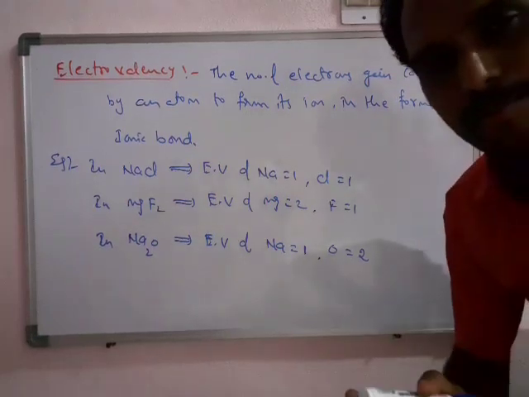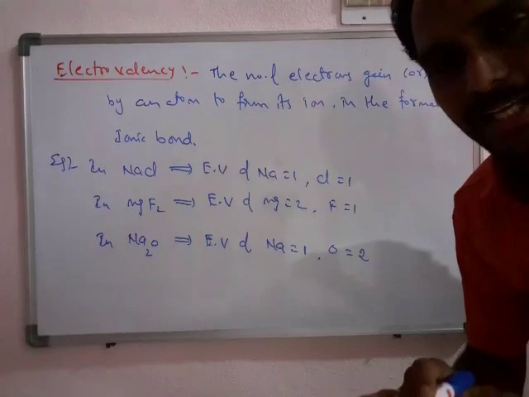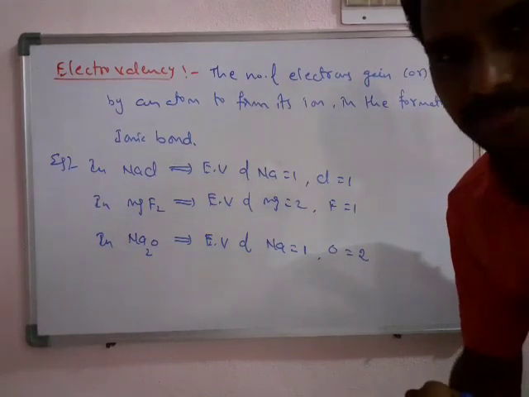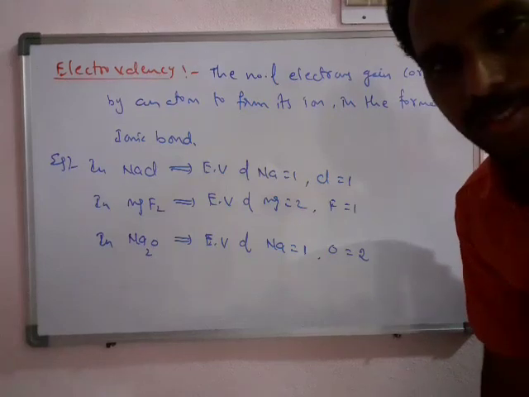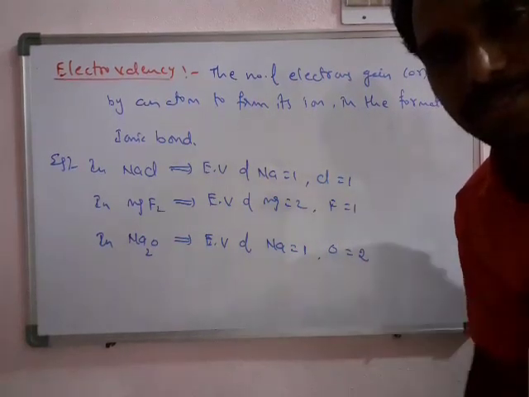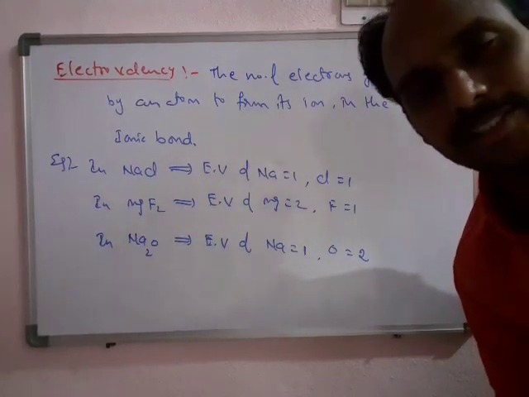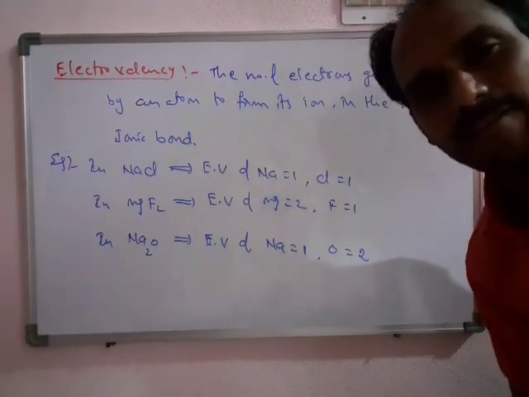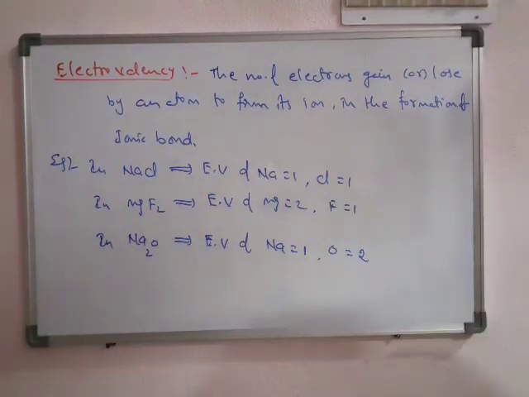It is not compulsory that electrovalency of all ions in ionic compounds must be equal. It may or may not be equal. Okay, write the notes perfectly and revise the topic from any available book.